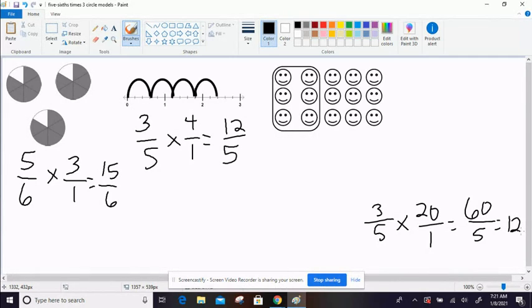So 3/5 of 20 is 12. I'm going to cover that up. When we see the word of, and we're talking about fractions, it's going to be multiplication every time. This is called fraction of a set. It's a little different than 3/5 times 5 or 5/6 times 3 or 3/5 times 4.